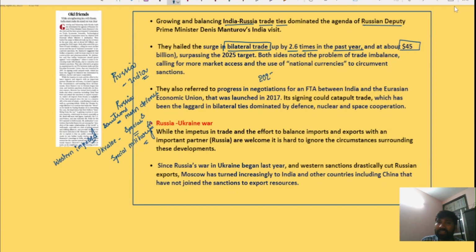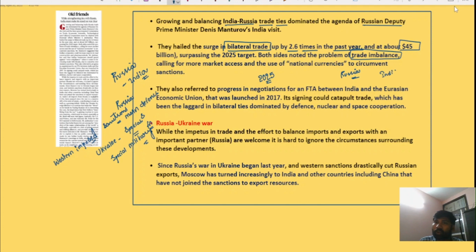So these two countries had set a trade target, and now the trade between them has surpassed these set targets. However, the problem in India and Russia trade is a huge trade imbalance. The trade balance is in favor of Russia because of its oil exports to India.